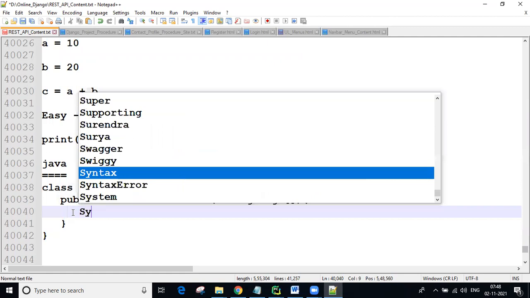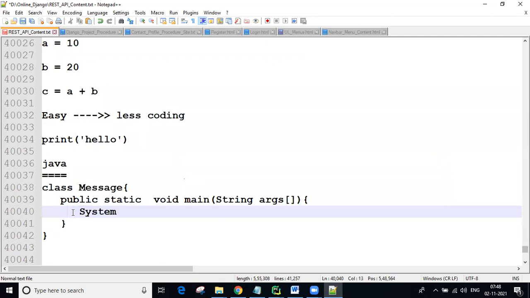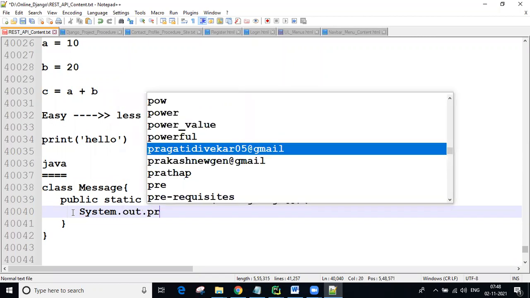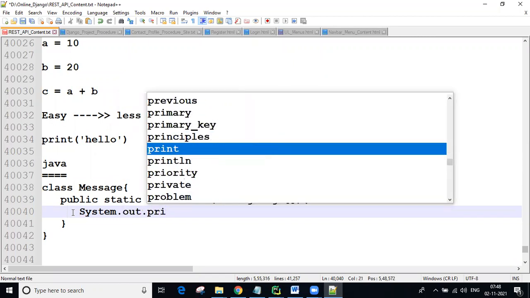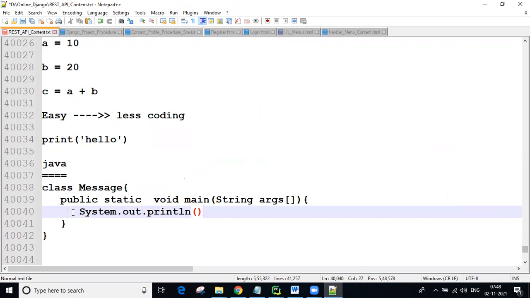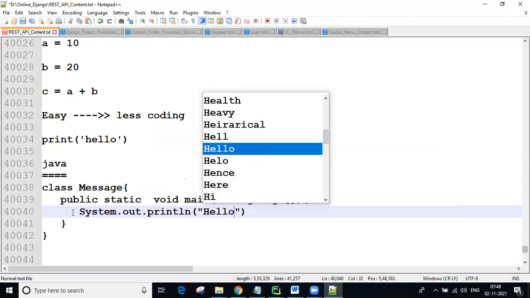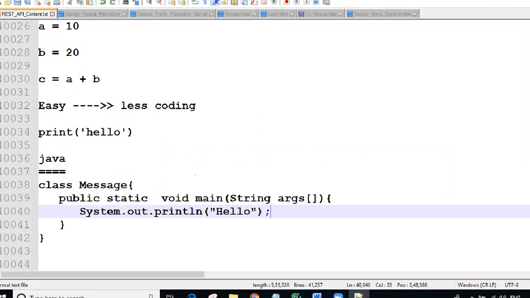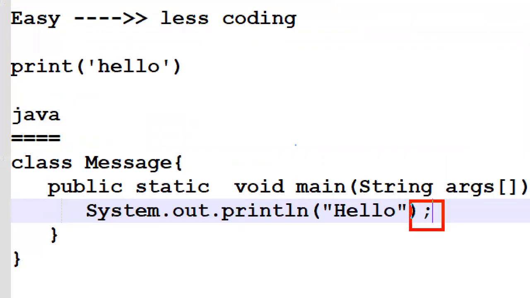Now here, one predefined class, System. System is a predefined class. out is a predefined object. println is a predefined method. In this method, now the hello message you can write, and the semicolon is also required. If you are missing the semicolon, guys, an error comes.